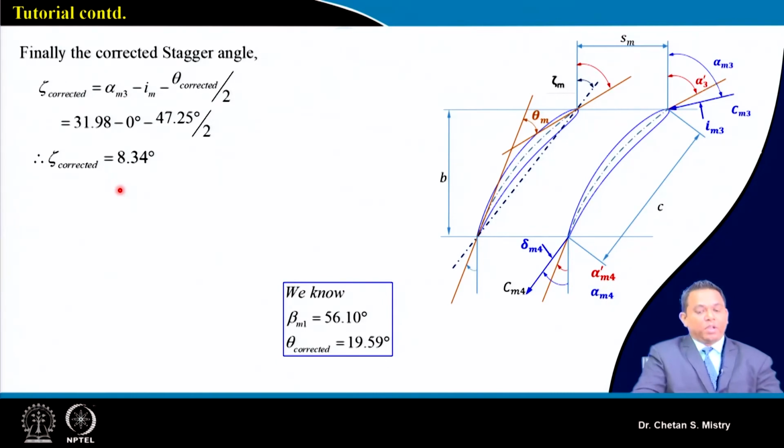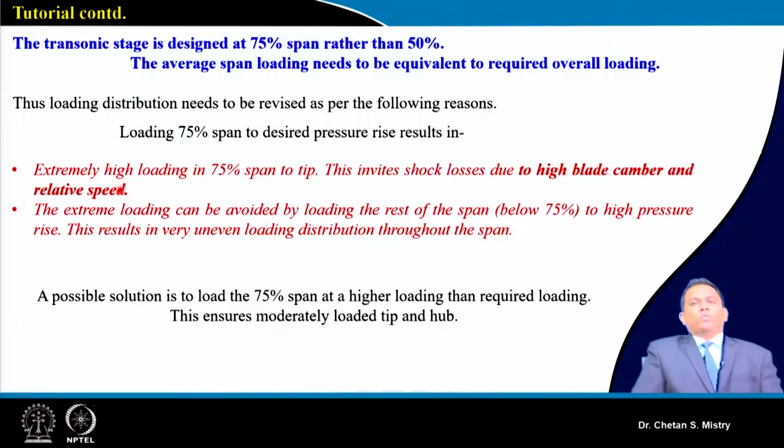Okay, now this will be giving us an idea about how we do design for the stator. You must be realizing there is nothing more to do for the stator design, because we are assuming our absolute velocity at the entry to be the same as the exit absolute velocity from the rotor, and what we are expecting at the exit may be axial, or when we are doing a multi-stage configuration, it may be possible that we need to enter the flow to the next stage at a certain angle.